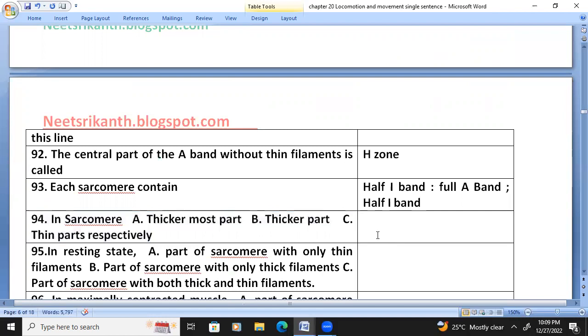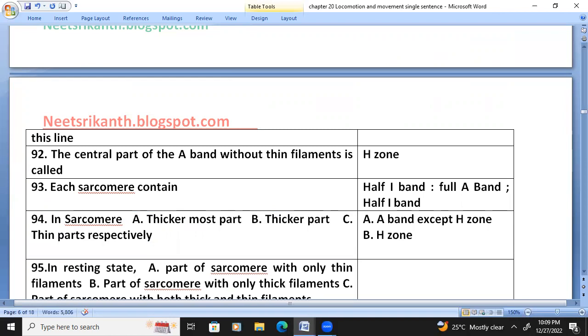In sarcomere, the thickest part is the A band except H zone, which contains both thick and thin filaments. The thicker part is the H zone, which contains only thick filament. The thin part is the I band, which contains only thin filaments.